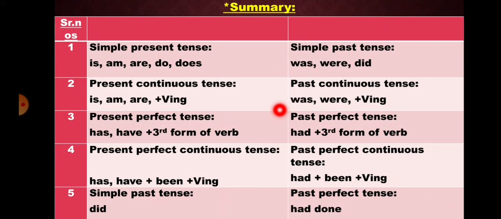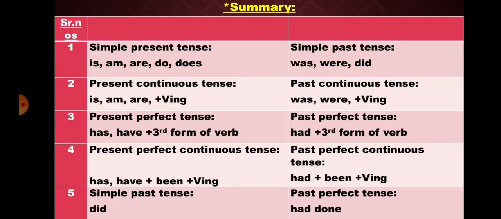Now students, we are going to learn the table: how to change direct speech into indirect speech. Simple present tense: is, am, are, do, does will change into simple past tense: was, were, did. Present continuous tense: is, am, are plus verb plus ing will change into past continuous tense: was, were plus verb plus ing. Present perfect tense: has, have plus third form of verb will change into past perfect tense: had plus third form of verb. Present perfect continuous tense: has, have, been plus verb plus ing will change into past perfect continuous tense: had been plus verb plus ing.